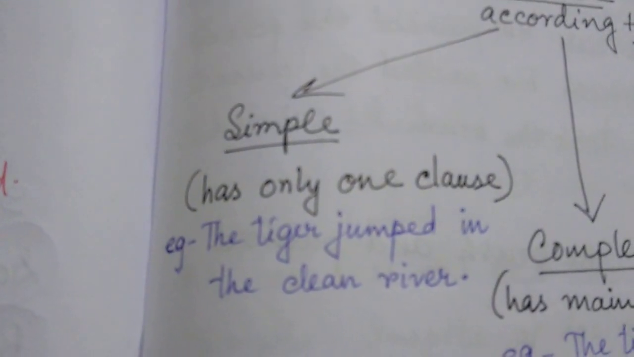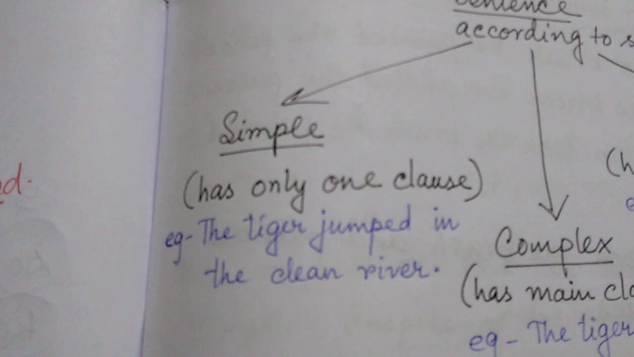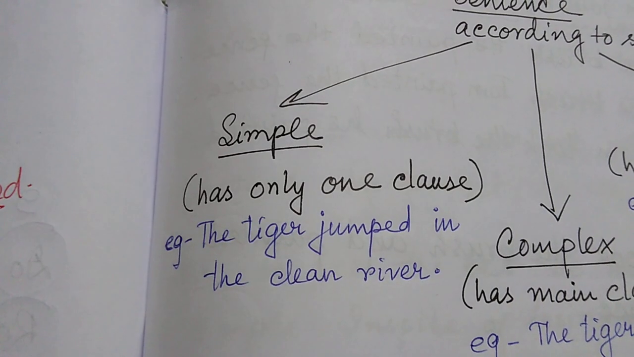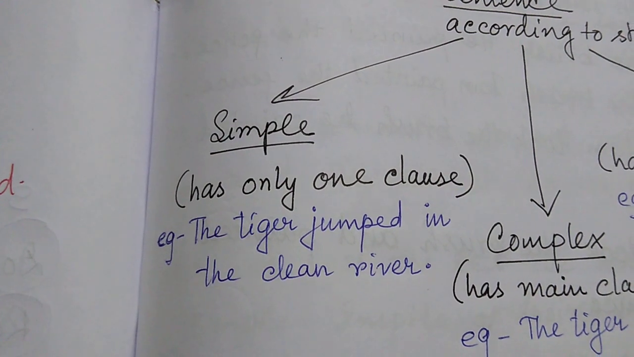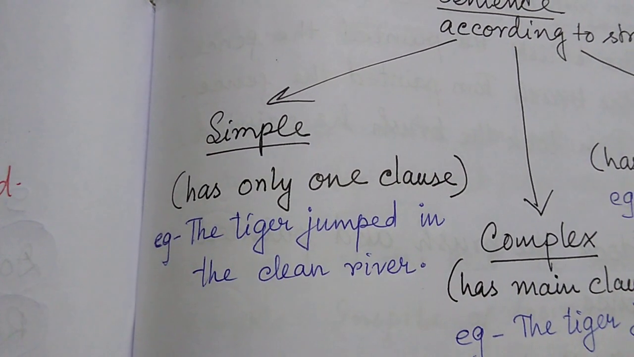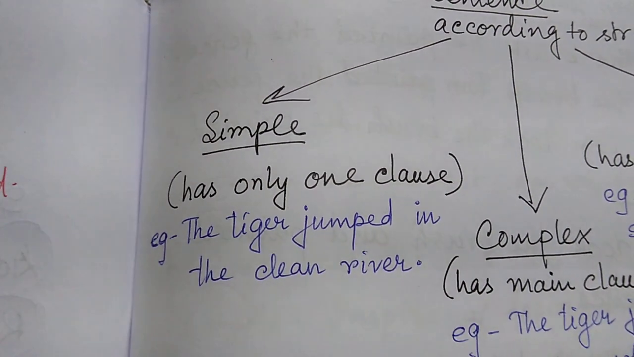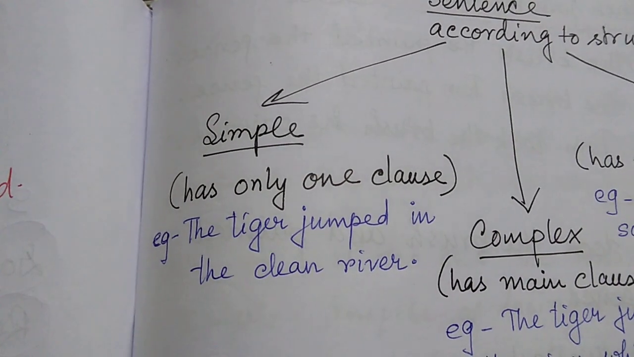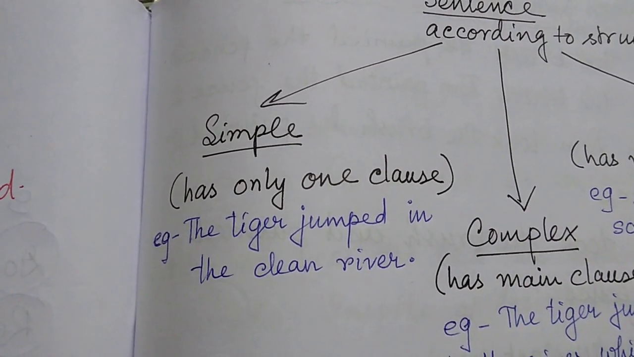Here, look at simple sentence. It has only one clause. Example, the tiger jumped in the clean river. Understood? That is an example. Simple sentence. One clause. The tiger is the subject. Jumped in the clean river is your predicate. So one clause.